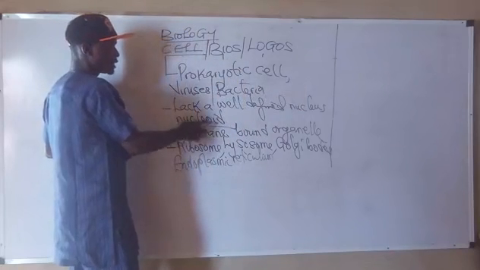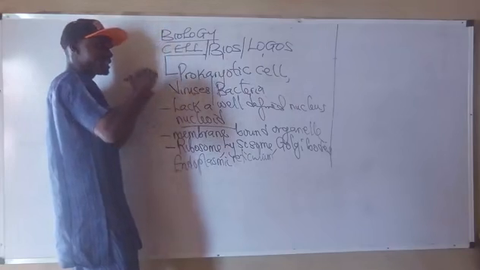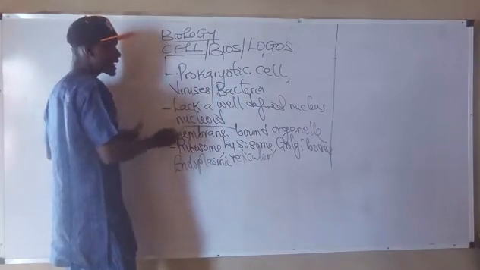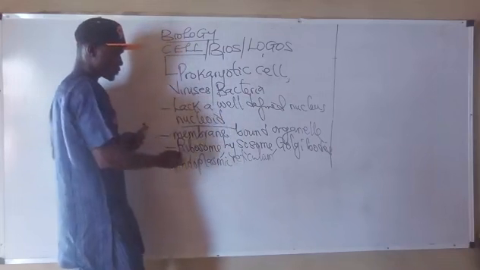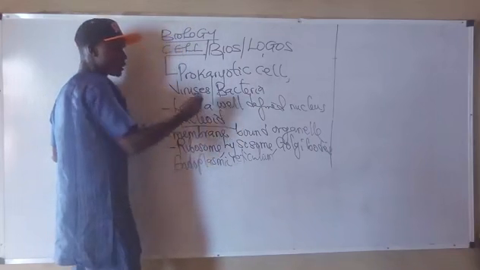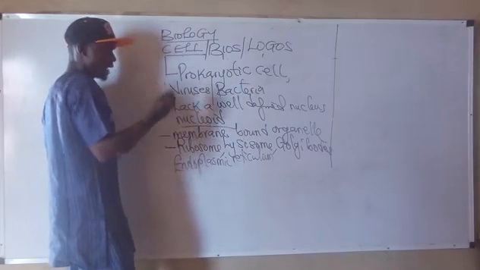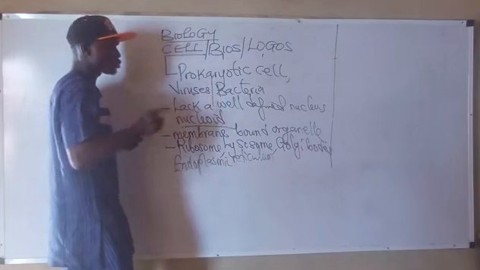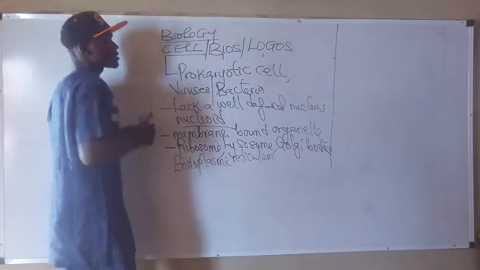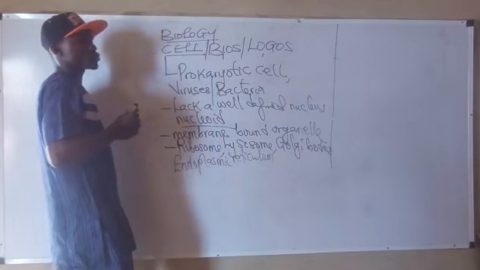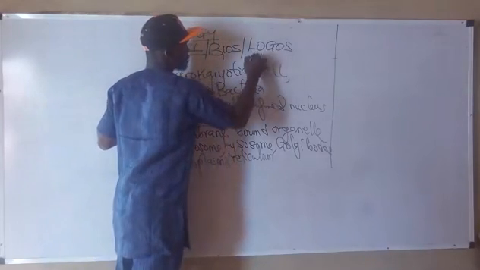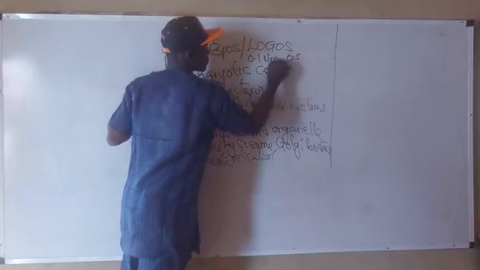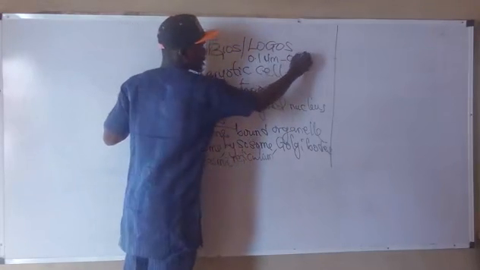One, they lack a well-defined nucleus, as seen in viruses and bacteria. Hence, you say their chromosomes or their genetic materials are found in the nucleoid. Two, they lack membrane-bound organelles. They lack ribosome, the lysosome, the Golgi bodies, the endoplasmic reticulum. Alright, so please take note of that. Also note that the prokaryotic cells are actually small in size. Alright, they range from 0.1 nanometer to 0.5 micrometer.